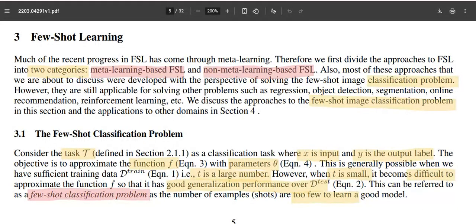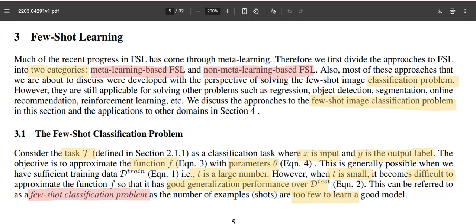Hi all. In the previous lectures, we saw what is few shot learning and what are the ways to address few shot learning. The ways to solve few shot learning can be broadly categorized into two categories that we saw earlier. One is meta learning based few shot learning, and another is non-meta learning based few shot learning. So in this video, we will introduce a few shot learning problem called few shot image classification problems, and try to see various approaches based on meta learning and non-meta learning in the forthcoming videos to address the problem of few shot image classification.